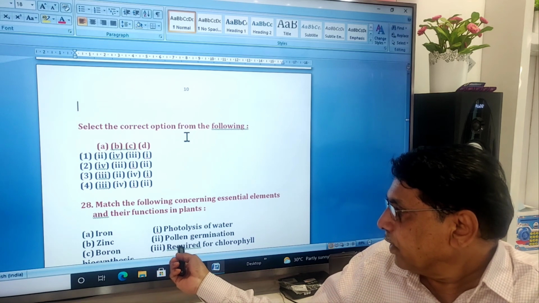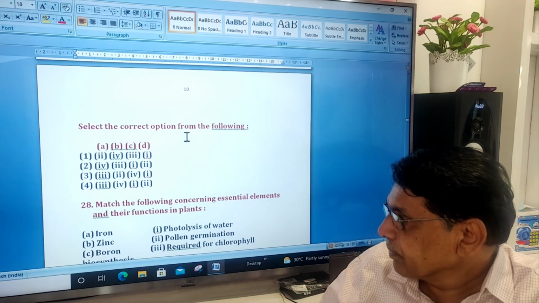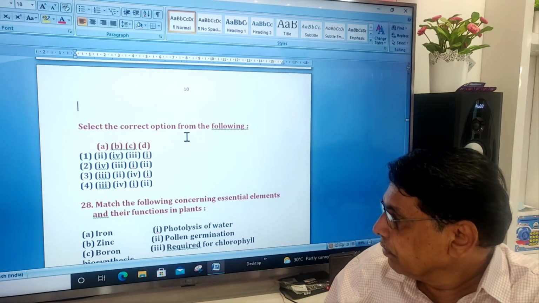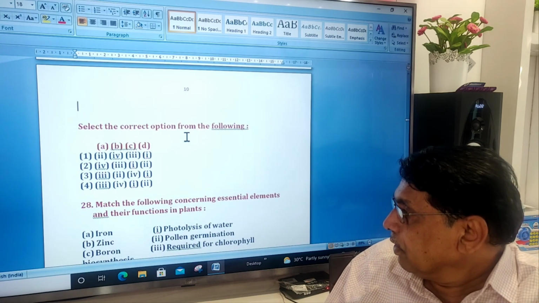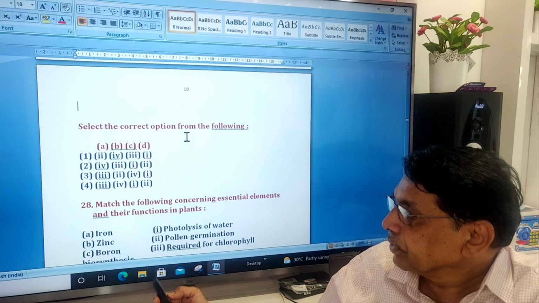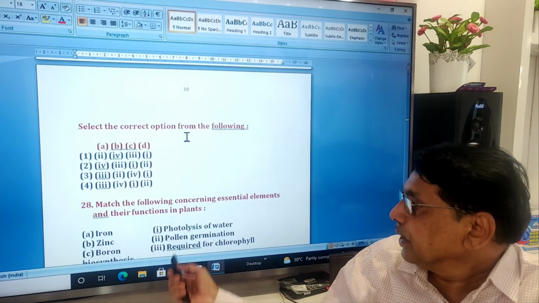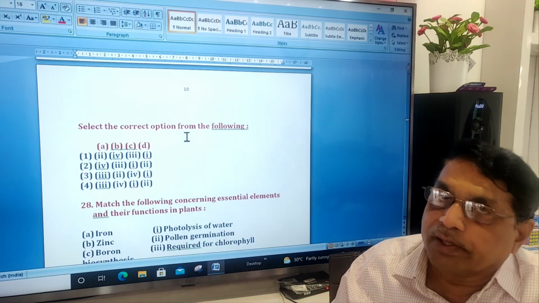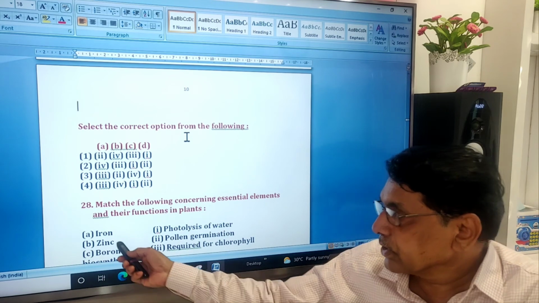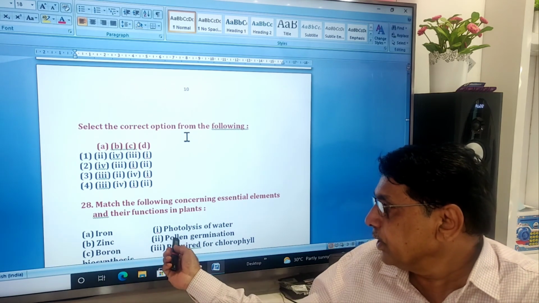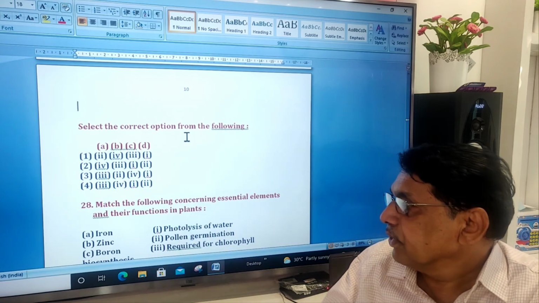Iron is required for chlorophyll biosynthesis, zinc for IAA synthesis, boron for pollen germination, and finally manganese for photolysis of water.